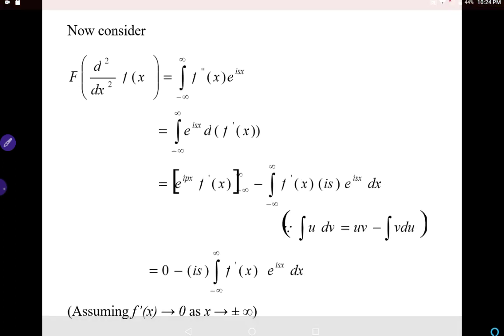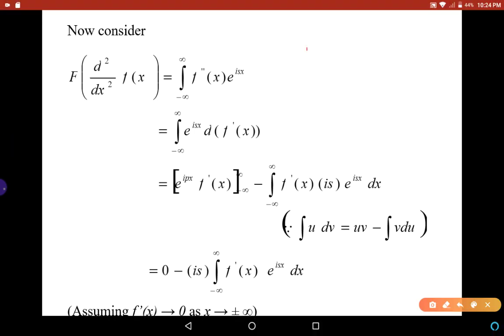So, we proved the statement for n equal to 1. Now, to prove the statement for n equal to 2, we consider the Fourier transform of d²/dx² of f(x). That is integral from minus infinity to infinity f''(x) e^(isx) dx. That is equal to integral from minus infinity to infinity e^(isx) into f''(x) dx, which can be written as d of f'(x).